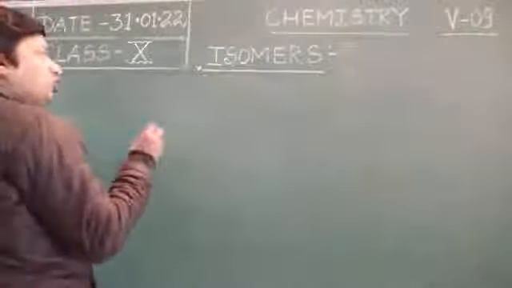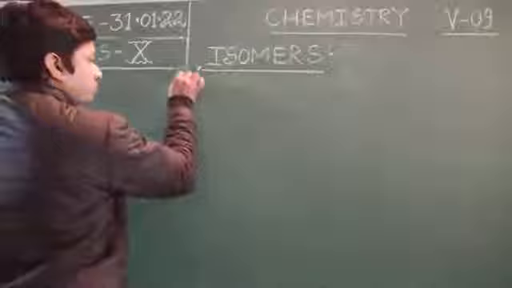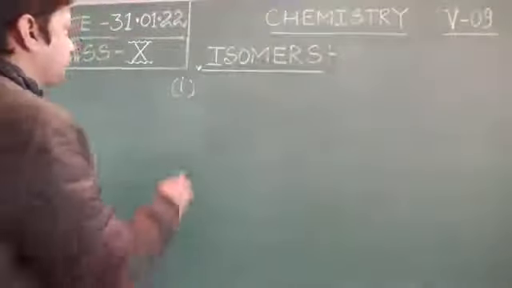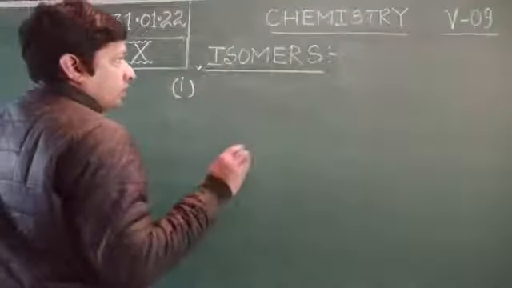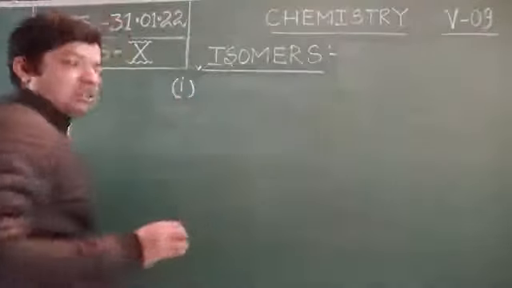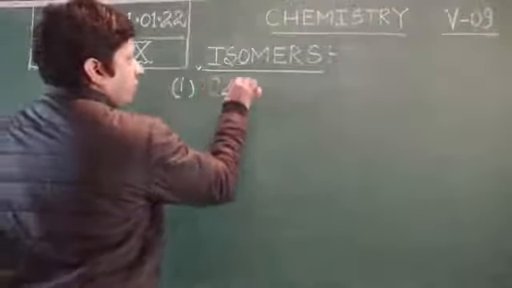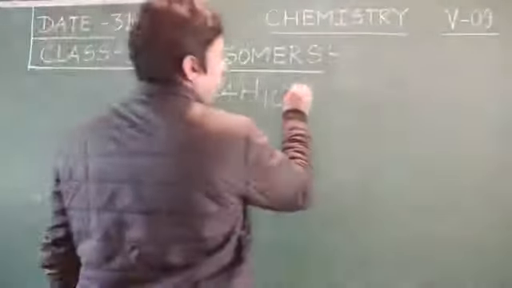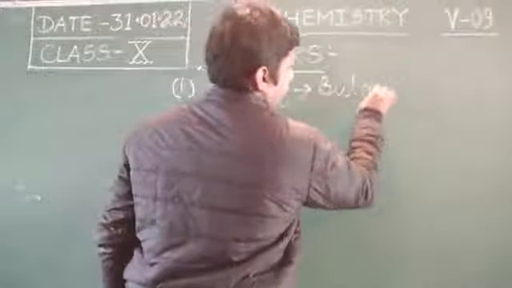Now isomers start with the 4 carbon atoms. And we know that in the saturated hydrocarbons, the 4 carbon compound is C4H10, and it is called butane.